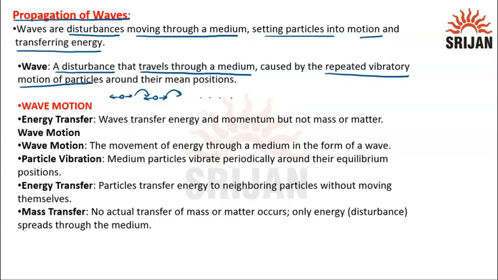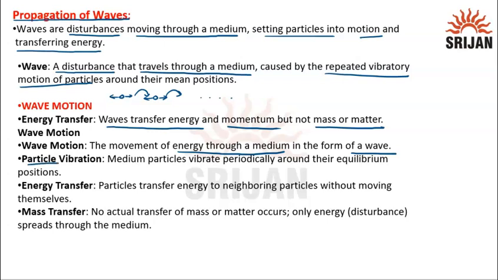So wave motion. What is the characteristic of wave motion? The energy is transferred in wave motion. Waves transfer energy and momentum but not mass or matter, because the particles are not changing their position by themselves. Wave motion is the movement of energy through a medium in the form of a wave. Because we know that energy is transferring from one particle to another particle and it requires a medium, we can say that energy is transferring through a medium in the form of a wave.